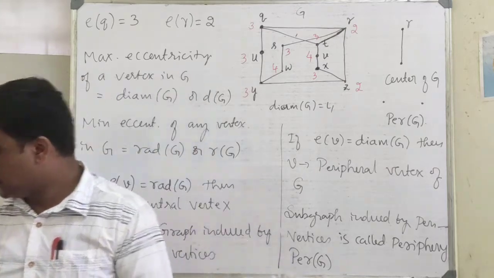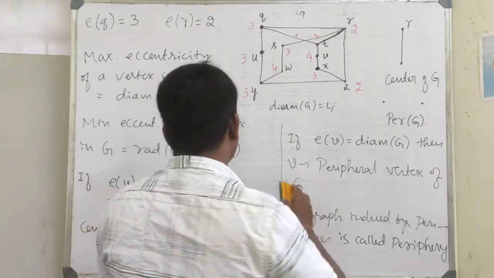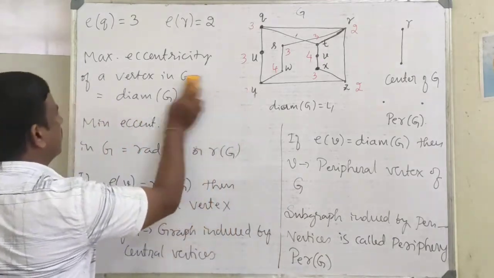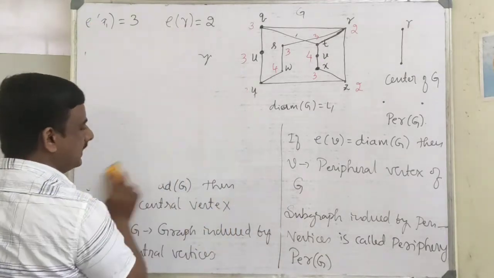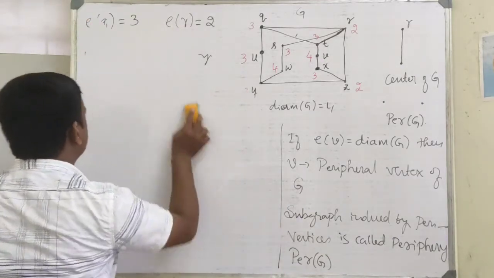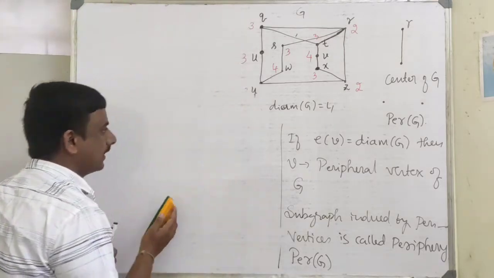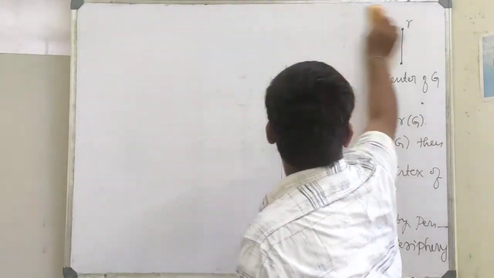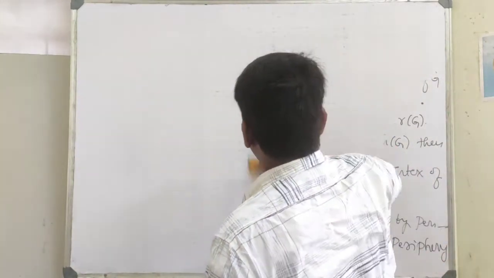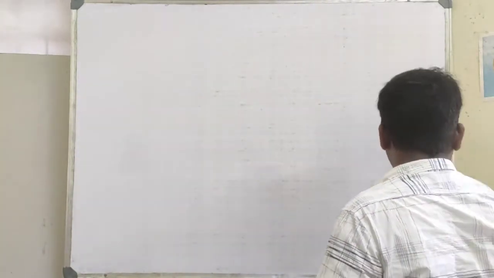Next we shall discuss some examples for this. So if I consider a cycle, then what will be the eccentricity and diameter? Let's discuss all the parameters for a cycle. So let us consider cycles of different orders.